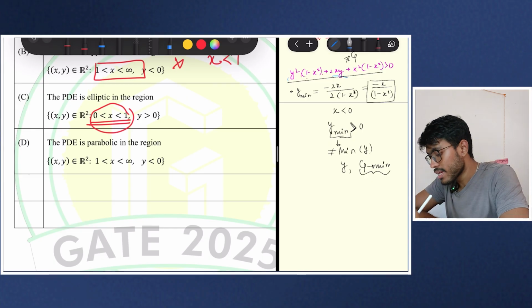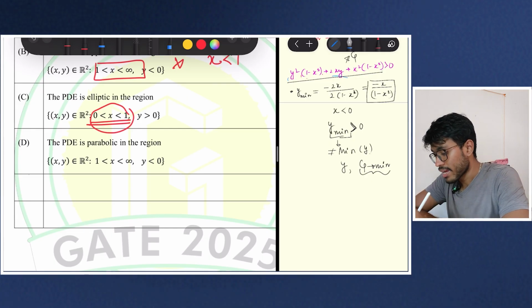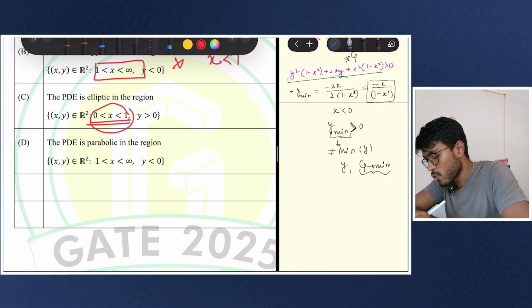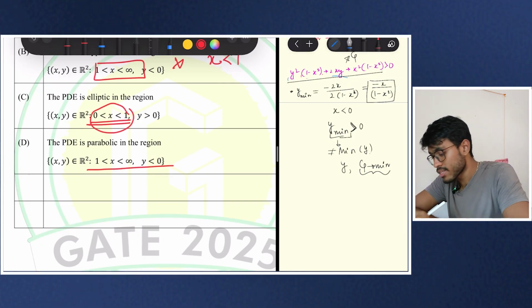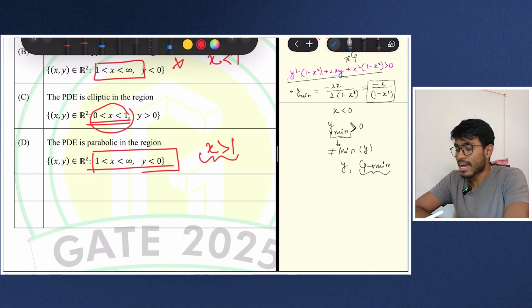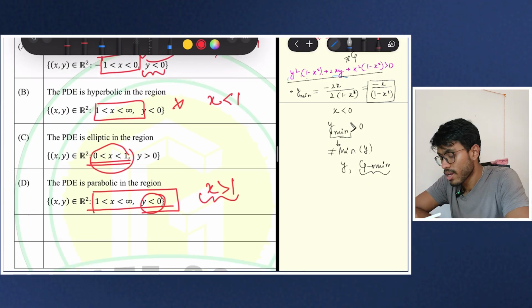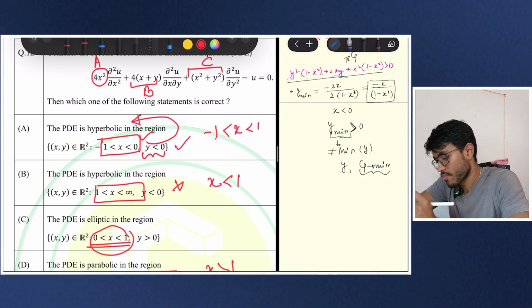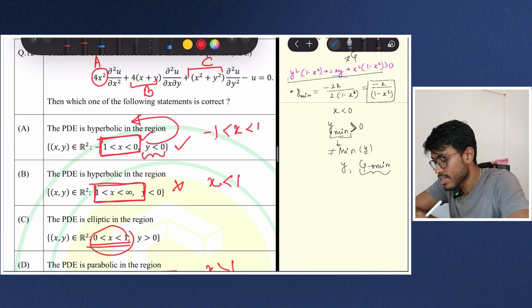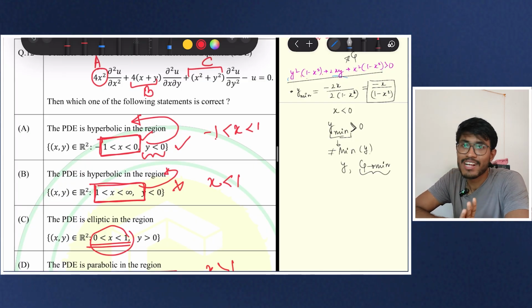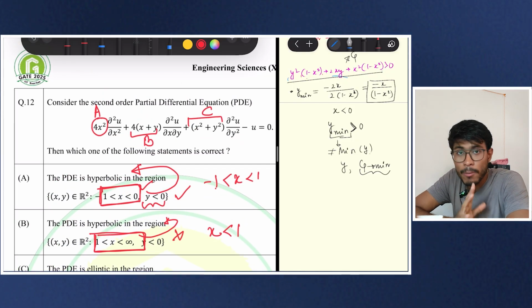And if the PD is parabolic, now this is your homework: you have to show that if this range is occurring, that is x greater than 1, then whether it can be 0 or not for this. Okay. So this can be easily shown, but here this will be the answer. Just by seeing this thing, you can say that this will be the answer, and this cannot be hyperbolic.